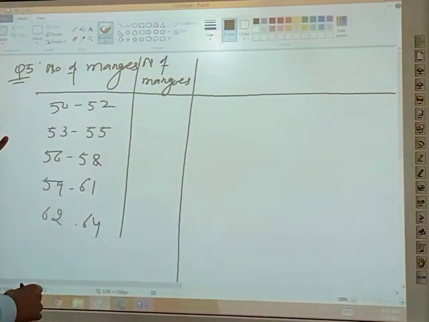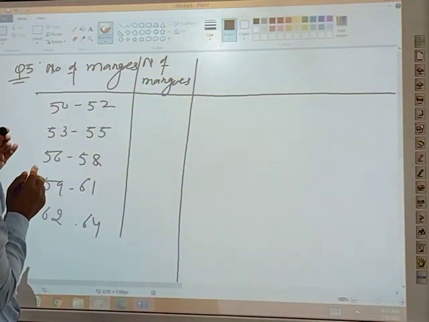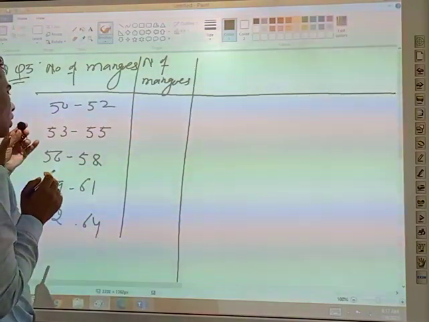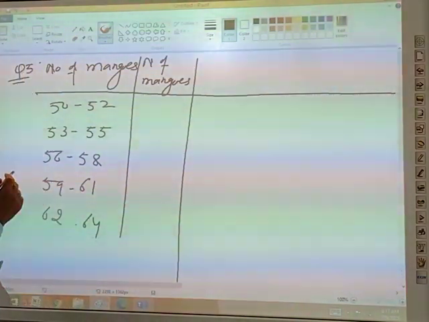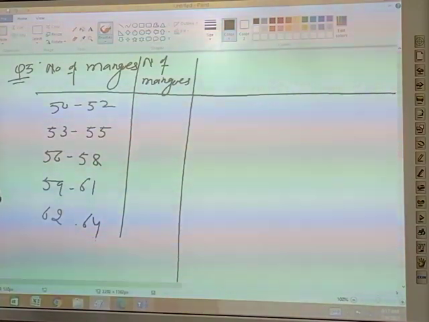Now student, what is the difference between the lower limit of the second class interval and the upper limit of the first class interval, divided by 2? 53 minus 52 divided by 2, that is 0.5.